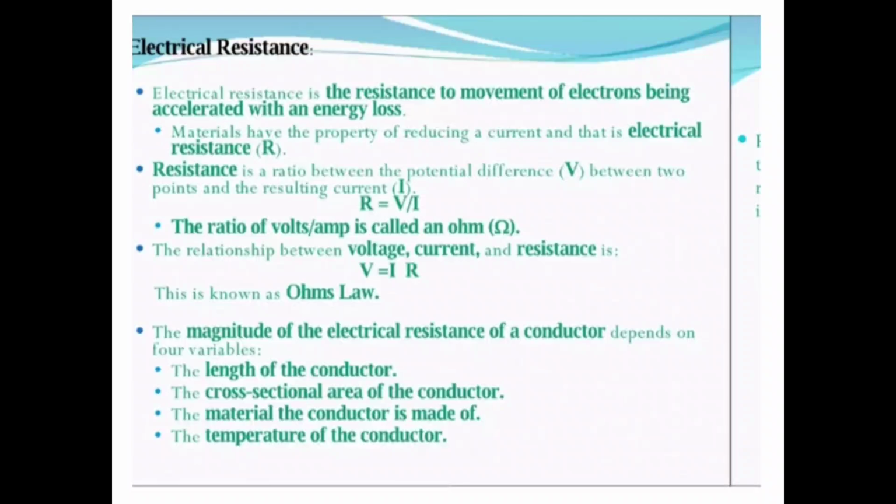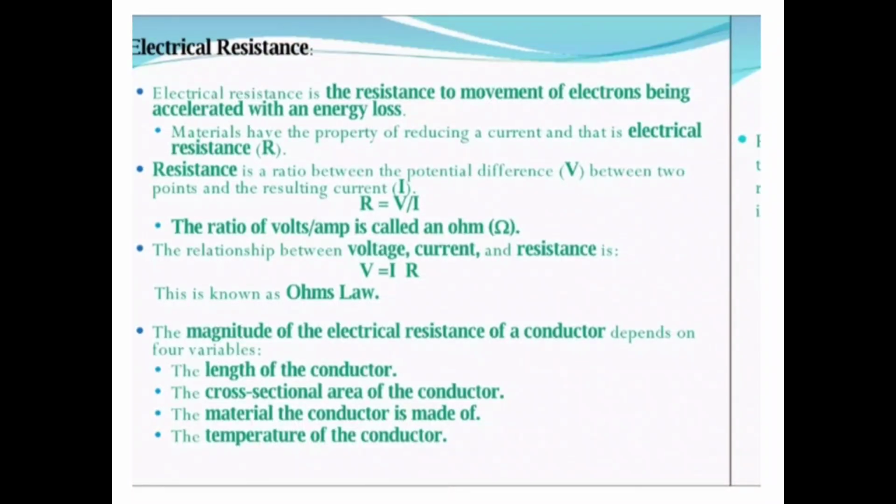Basic definitions of electrical resistance. Electrical resistance is the resistance to movement of electrons being accelerated with an energy loss. Materials have the property of reducing a current, and that is electrical resistance. Resistance is a ratio between the potential difference between 2 points and the resulting current, equal to V by I. The ratio of volt by ampere is called an ohm.